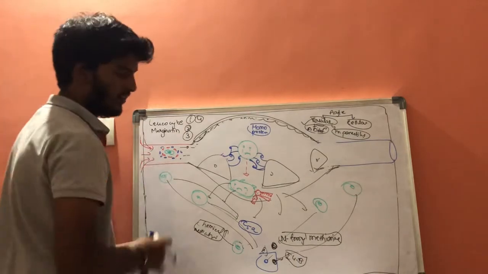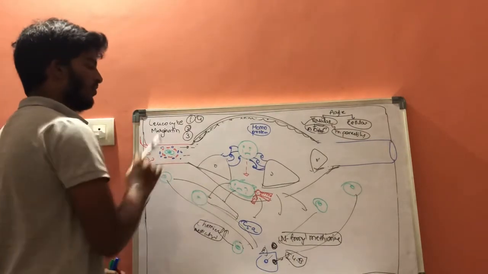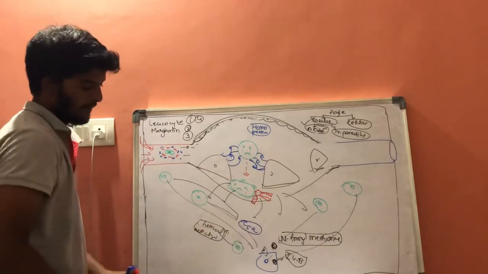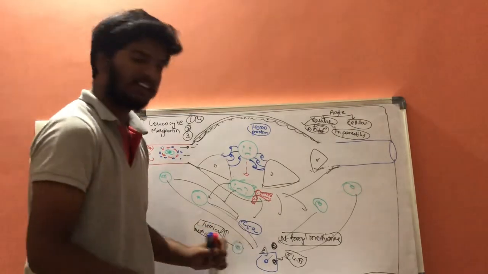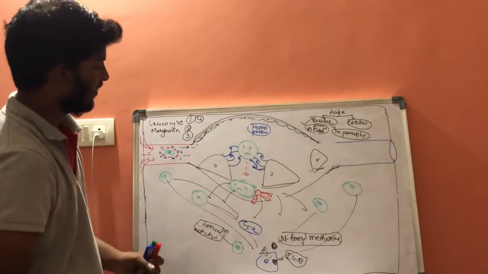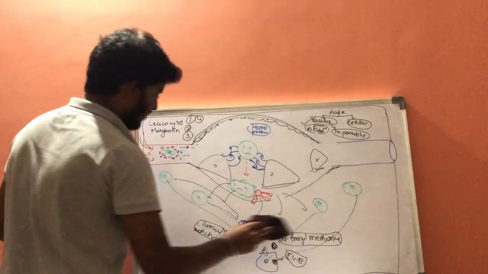Now, how do neutrophils show their action on the infected cells? Let us consider one neutrophil.